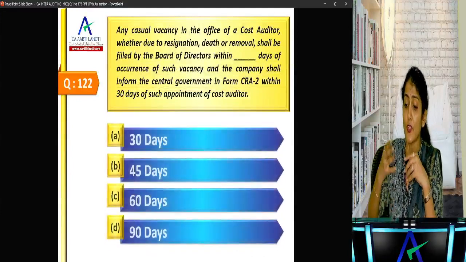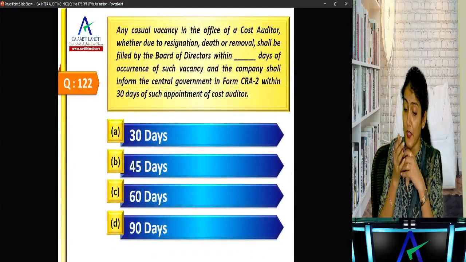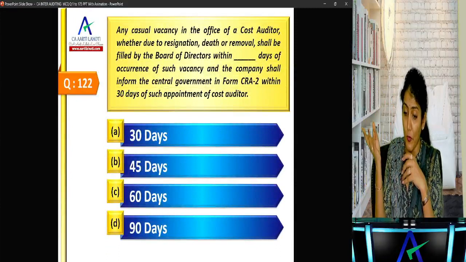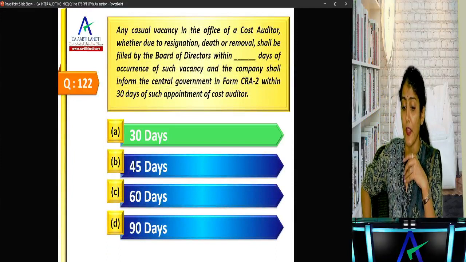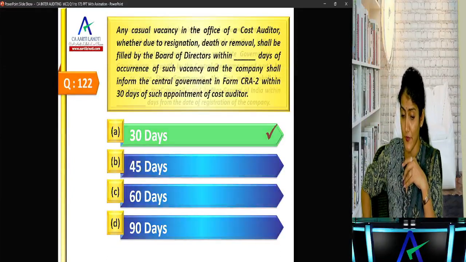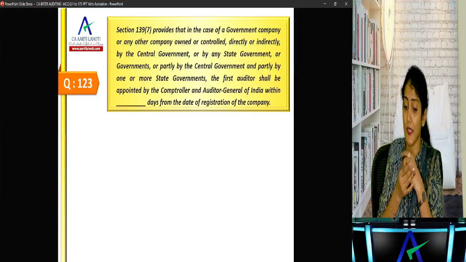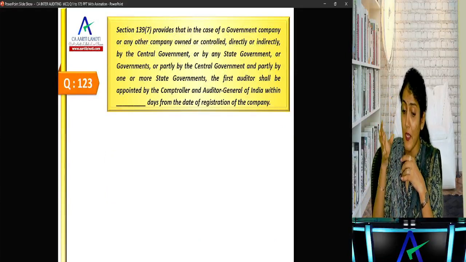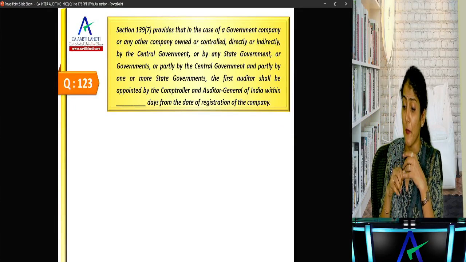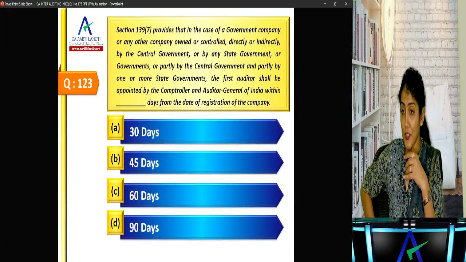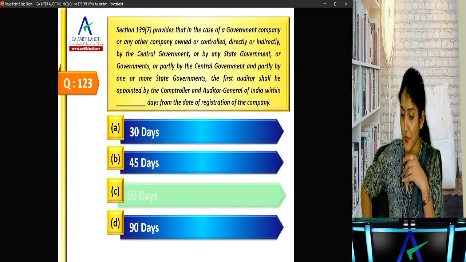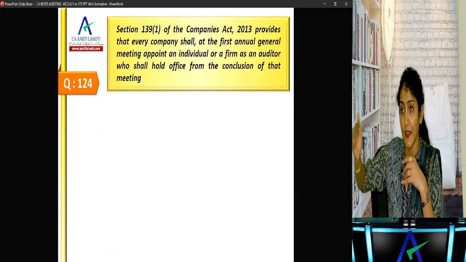Okay. Any casual vacancy in the office of a cost auditor, whether due to resignation, death or removal, shall be filled in by the board of directors within 30 days from the date of the casual vacancy, even for the cost auditor. Okay. Section 139(7) provides that in case of a government company or any other company which is controlled by the government, the first auditor shall be appointed by the CAG within 60 days from the date of registration of the company. Right? 30, 90, 60, 30, 60.